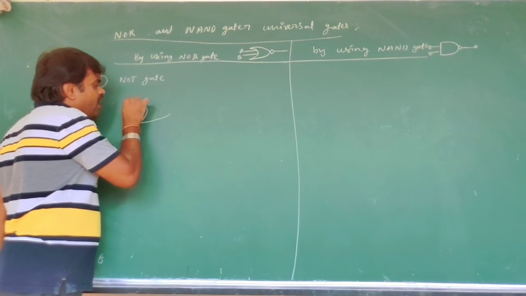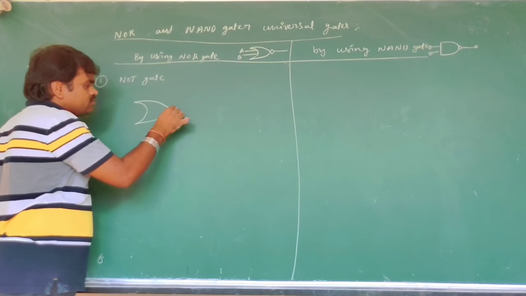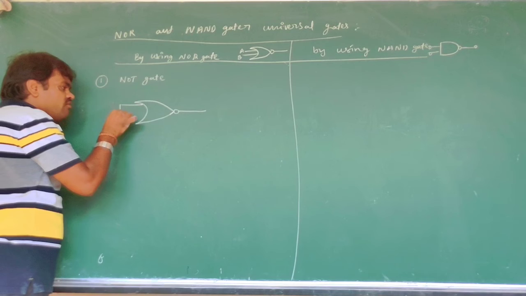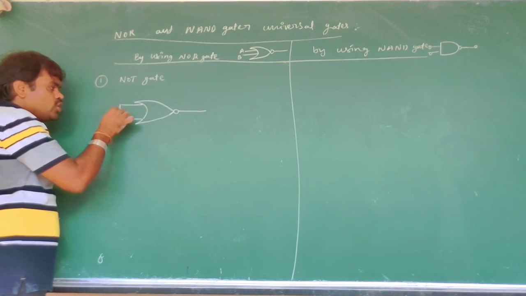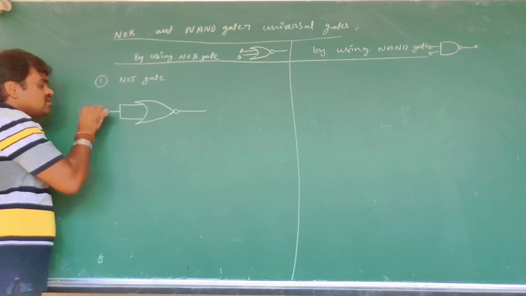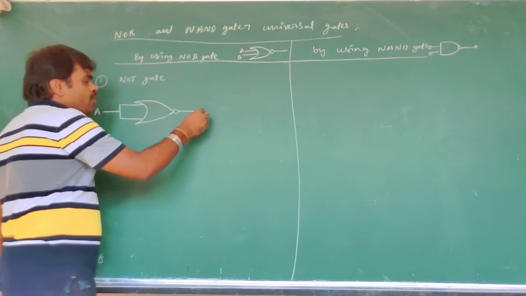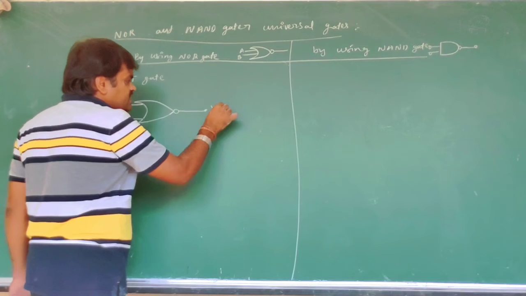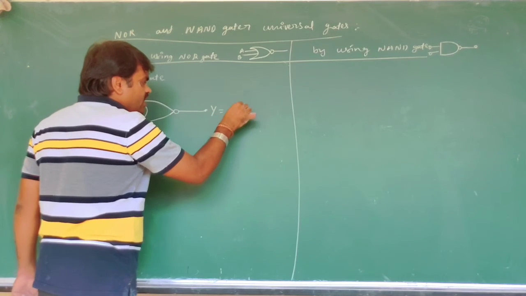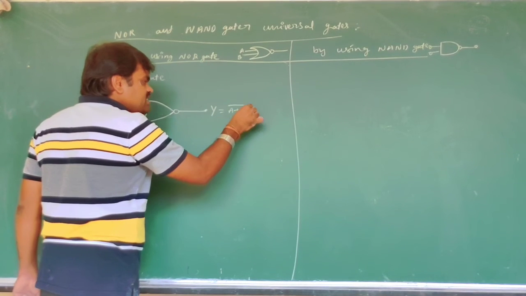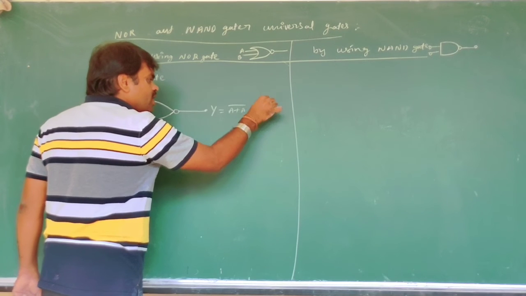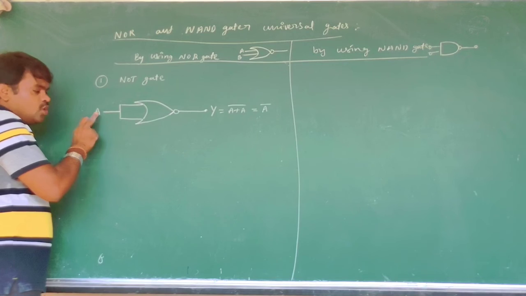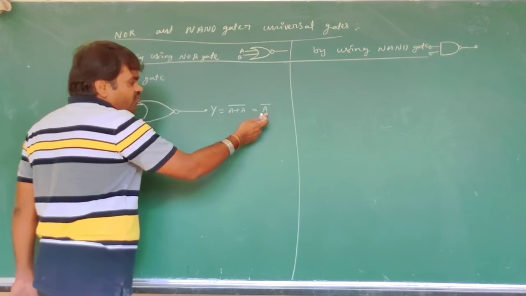But a NOT gate has only one input. That's why the two inputs of the NOR gate will be connected to one point. What is the operation here? Y is A plus A whole bar. A plus A is nothing but A, so Y is A bar. That is the NOT operation, the complement of A, A bar.